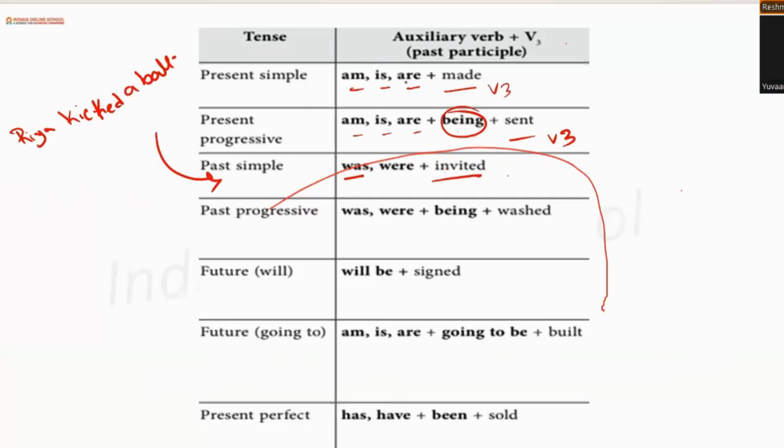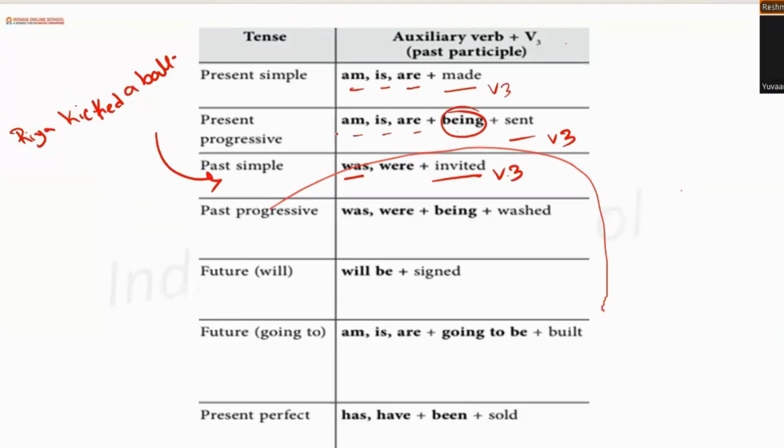That is why we are adding was as an auxiliary word, and the third form of the word, that is kicked, right? Ma'am, so the third form is also known as past participle, right? Right, right. So you have to remember one thing: no matter which tense it is, two things will be constant.